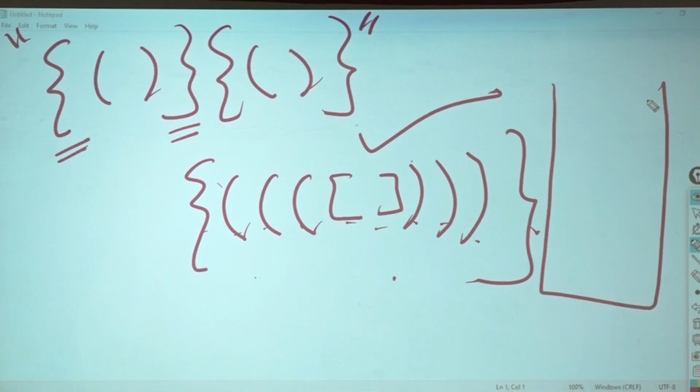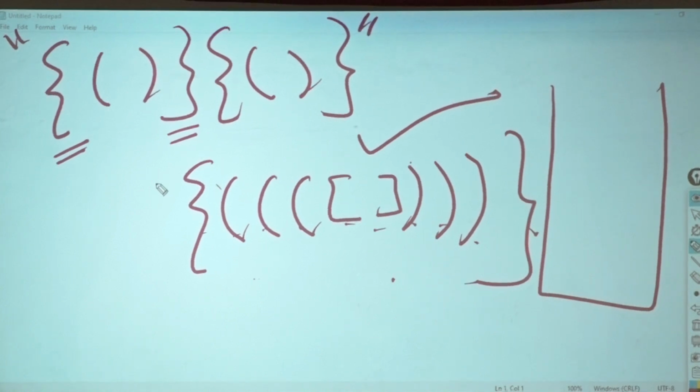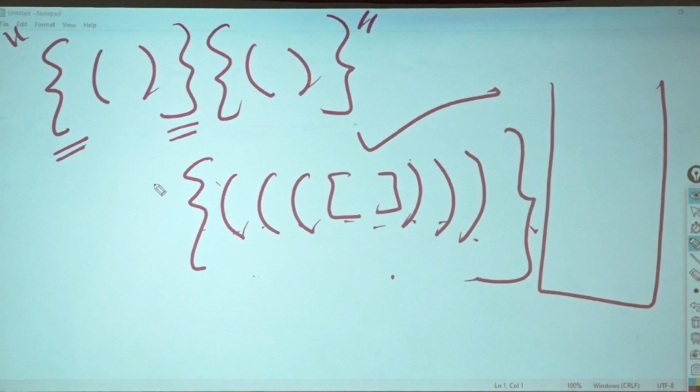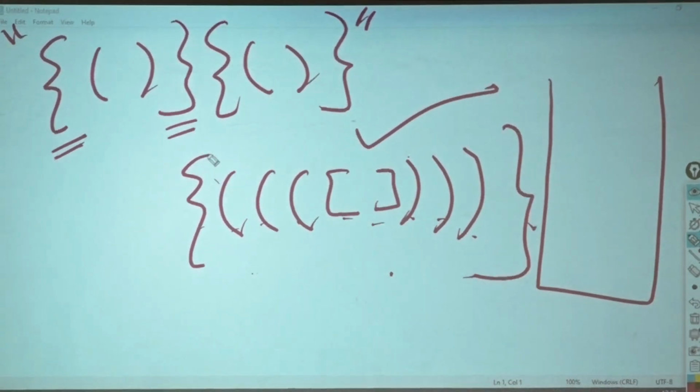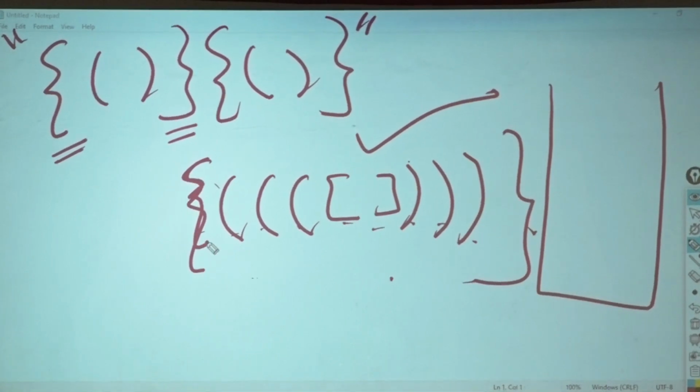Chalo, let's see. Acha, this is a little tricky. I am assuming that you know how to do substring. Okay? That we'll do a little later. Let's try to understand. I understood that this is an opening brace.